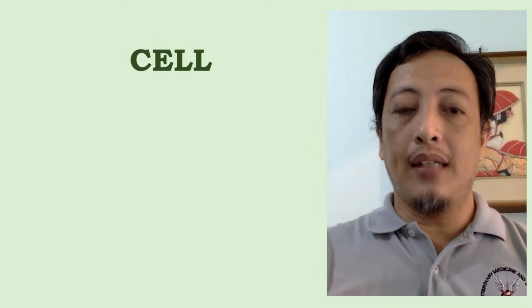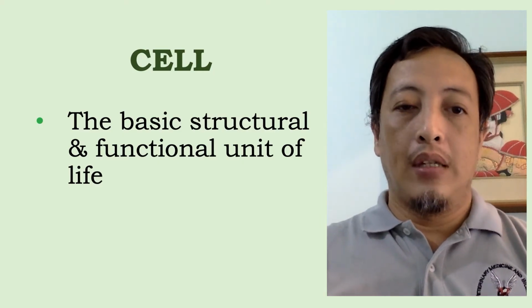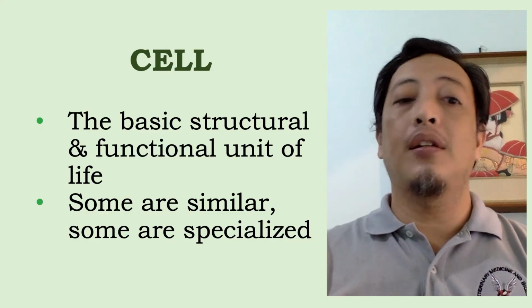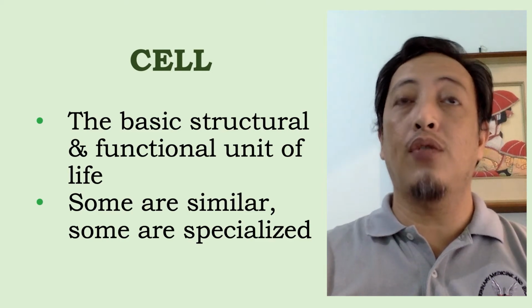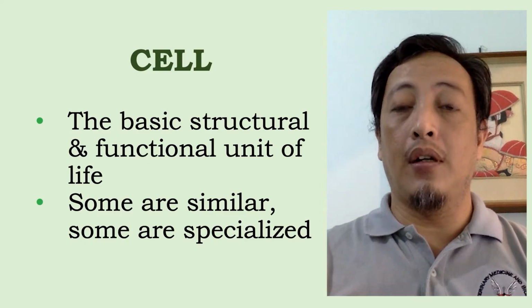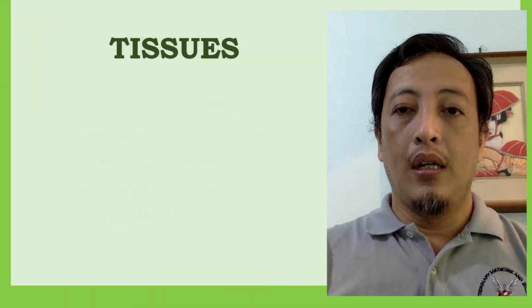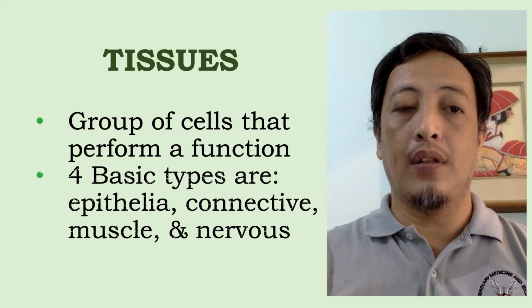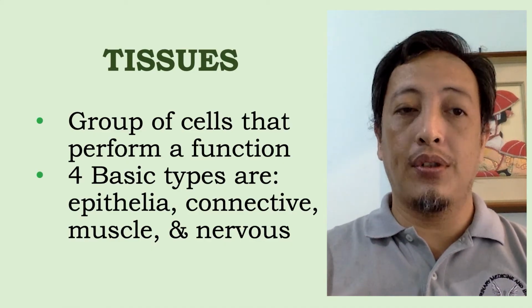So, the cell is considered to be the basic structural and functional unit of life. So there are cells that are similar in terms of structure and function, and there are cells that are highly specialized. So medyo example for highly specialized cells are neurons, na yun lang ang function nila, to conduct impulses or to process information. Tissues, on the other hand, are a group of cells that perform a specific function. Okay, so the 4 basic types of tissues of the body are epithelia, connective, muscle, and nervous tissues.